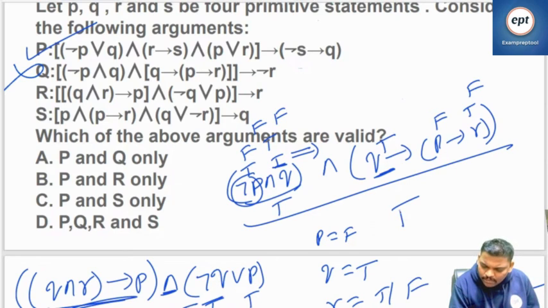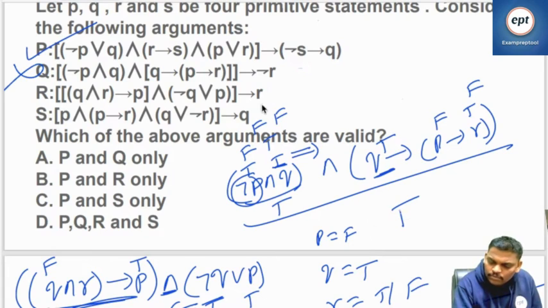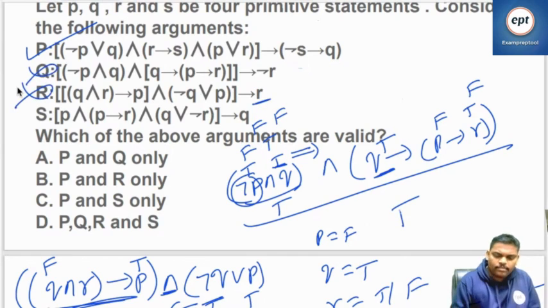Negation Q, first let's see the first combination. Negation Q true means Q false. I want this as true. So what is P? P true. So R may be anything, because the implication operator is already true, so it can never be false. R can be anything. But he's saying that R should be true. It need not be. So R cannot be.